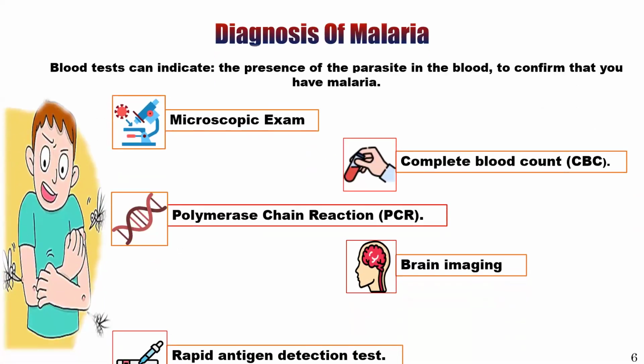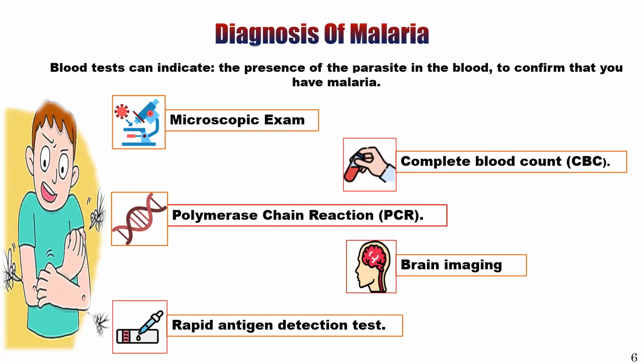Then diagnosis of malaria. Malaria can be diagnosed in several ways, including blood tests and other methods. A blood test can indicate the presence of the parasites in the blood to confirm that you have malaria. First, microscopic exam. Second one is a complete blood count, CBC. Third one is polymerase chain reaction, PCR. Fourth one is brain imaging, and the fifth one is a rapid antigen detection test. This test detects the specific malaria antigen in the person's blood and can provide the result within 15 to 30 minutes.